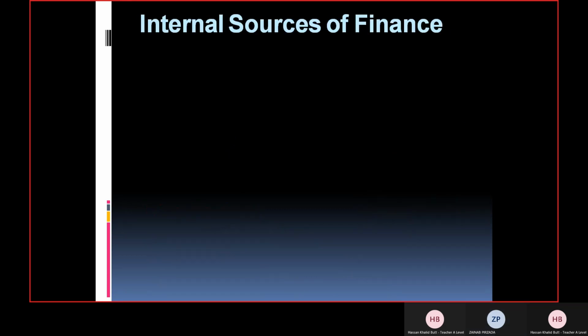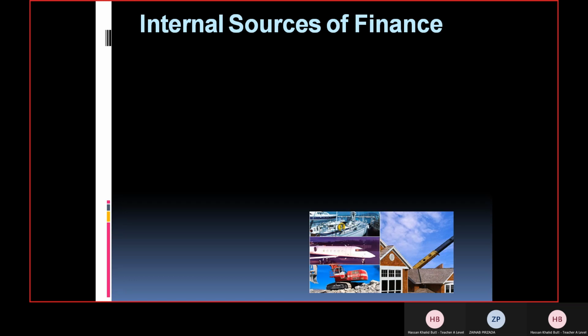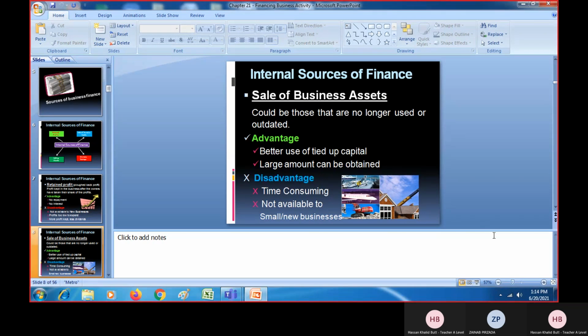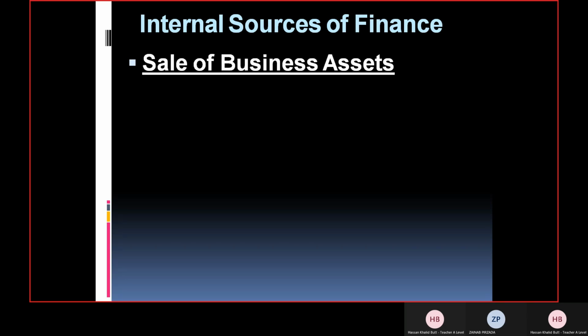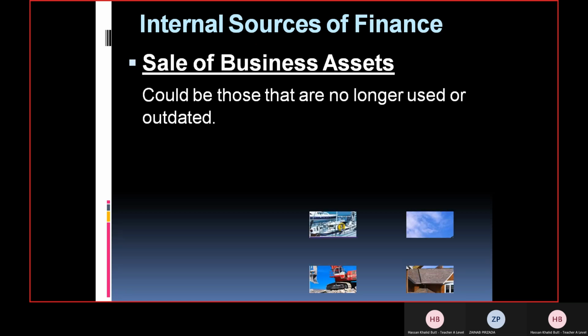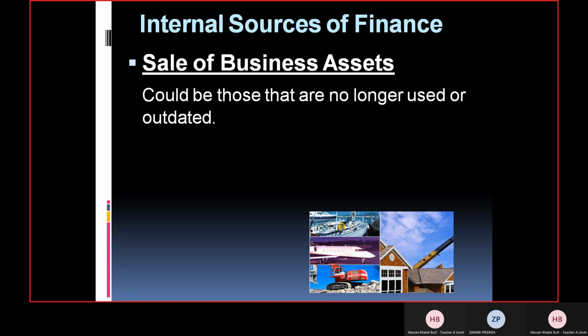Moving onwards. Now the second source of internal finance. Just a minute. Now you can see it's sale of business assets. So obviously, these are assets which are lying idle, surplus assets. We discussed that last time. They could be those that are no longer used or outdated, or about to be outdated. So it is better to sell them to get some cash so that you can use it somewhere. Otherwise, if you just keep it there for longer, it will get out of date.